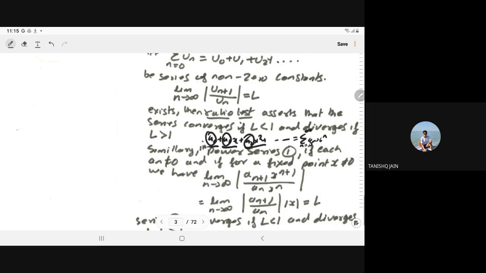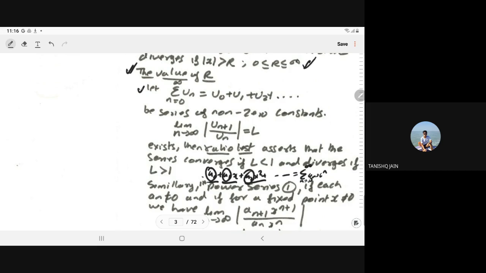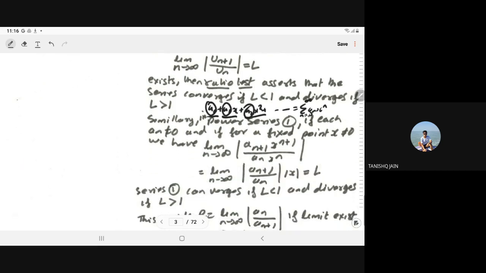Whatever definition you used there, you use here.